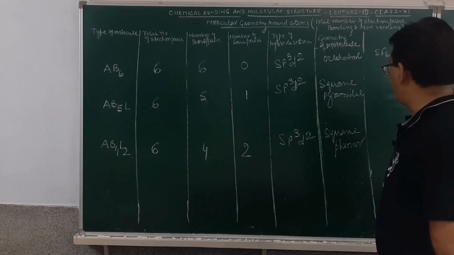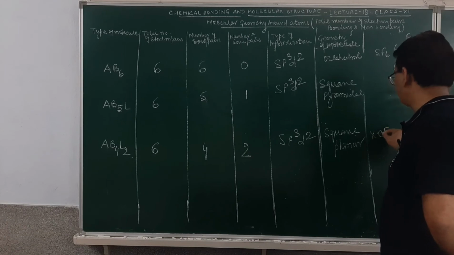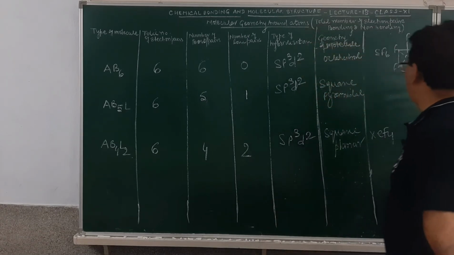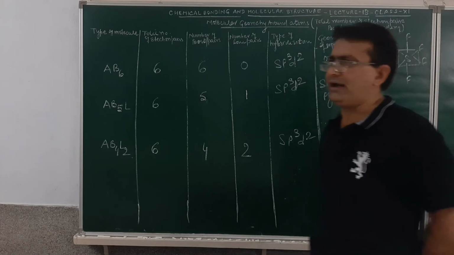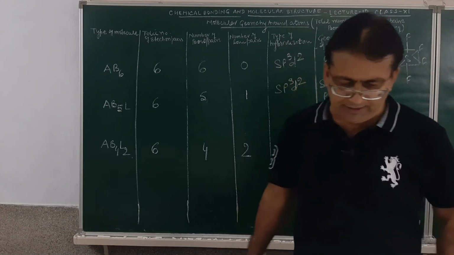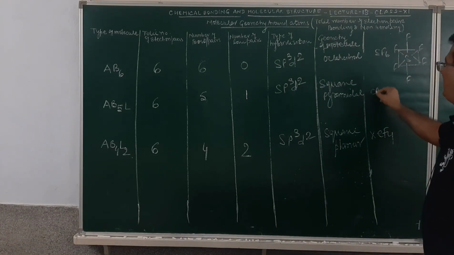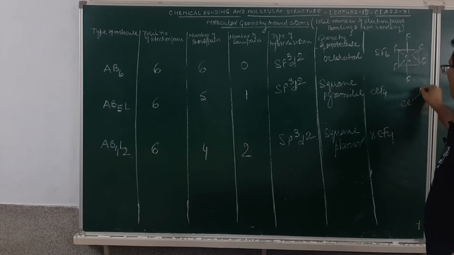Example for square planar will be XeF4, and square pyramidal will be molecules like antimony pentachloride, chlorine pentafluoride, etc. Like ClF5. How will I make that one? Cl, fluorine, fluorine, fluorine and then fluorine.